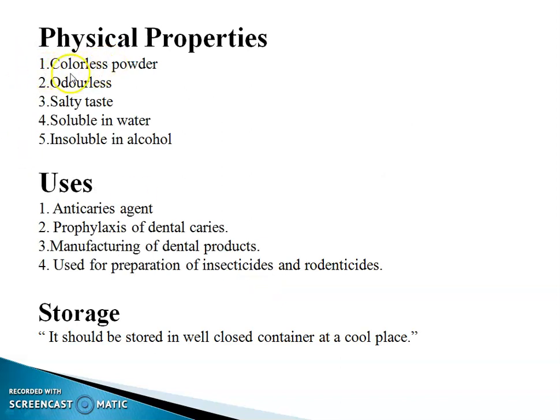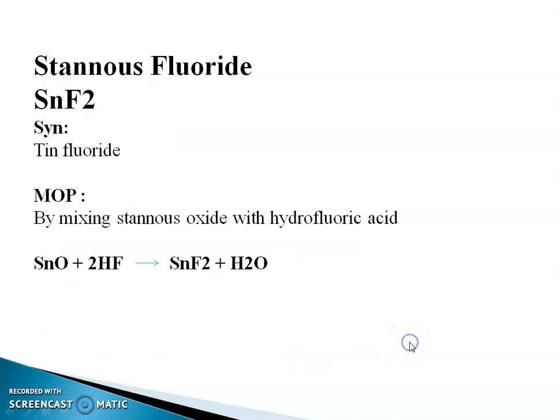Physical property: colorless powder, odorless, salty taste, soluble in water, insoluble in alcohol. Uses: anti-caries agent, prophylaxis of dental caries, manufacturing of dental products, used for the preparation of insecticides and rodenticides. Storage: it should be stored in a well-closed container at a cool place.